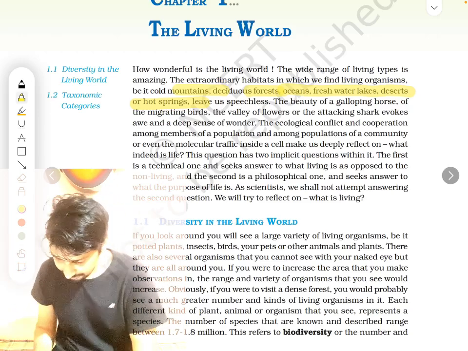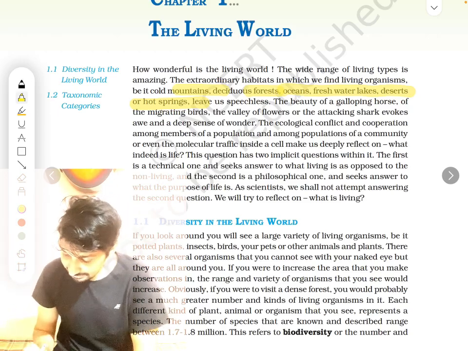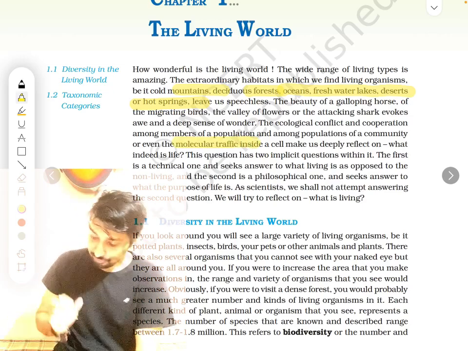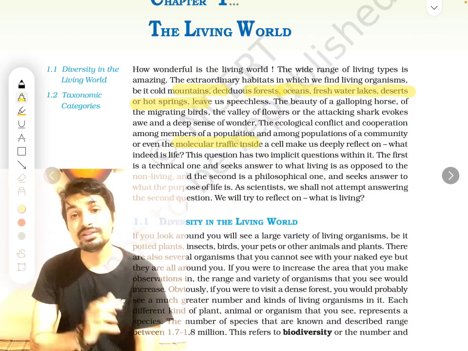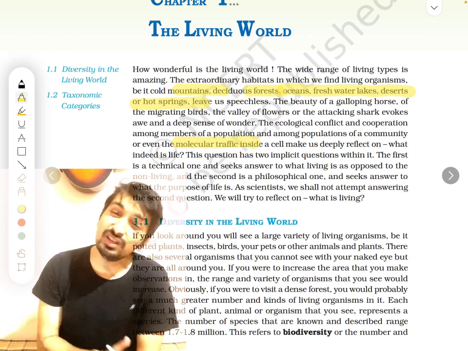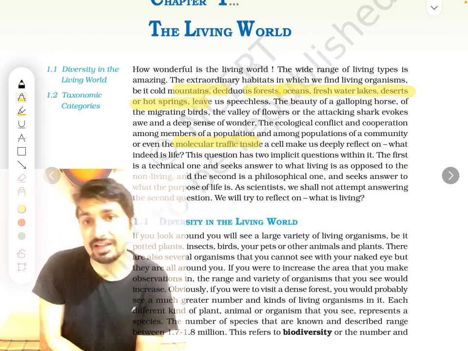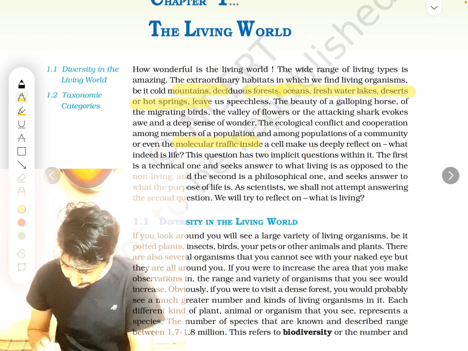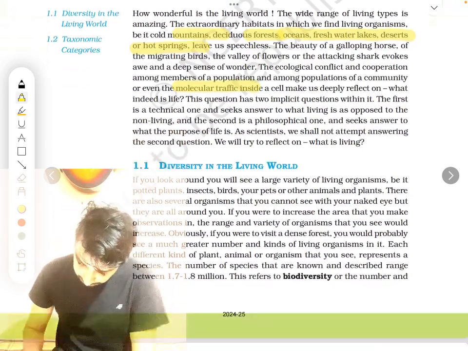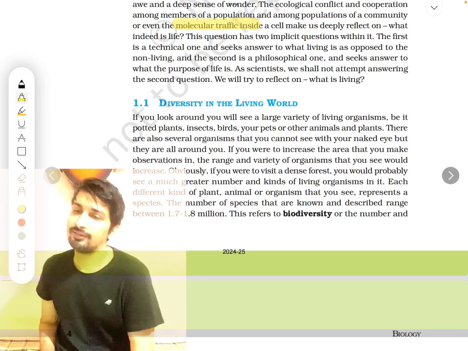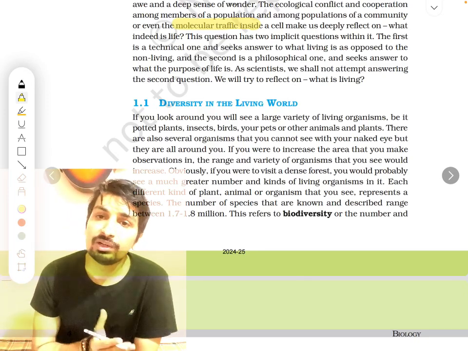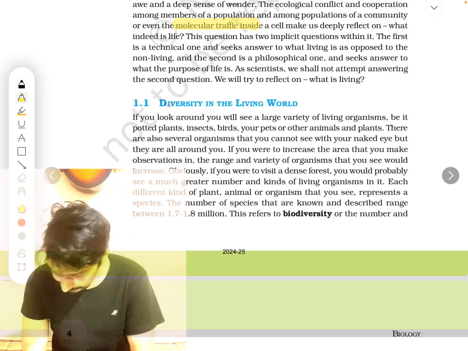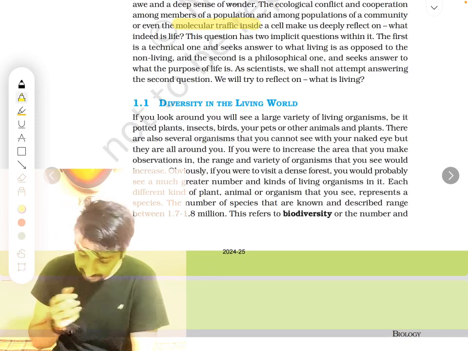That's why we go for trips, right? To observe this beauty. Then if you go inside the cell, you can see the molecular traffic, how molecules are moving inside this small cell. That is what makes our nature very beautiful, correct? Now we will be studying the diversity of the current world. Our living world is very diverse. Correct. Diverse means there are so many things.